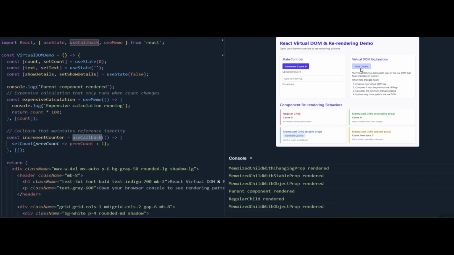Optimizing re-renders with React.memo and useCallback. If a component re-renders too often, use React.memo. The virtual DOM makes React fast and efficient.